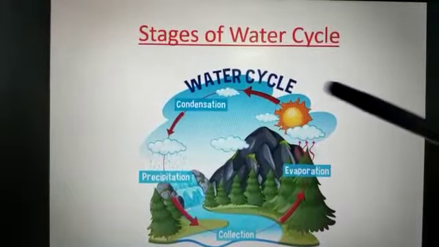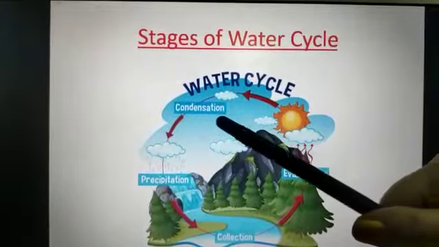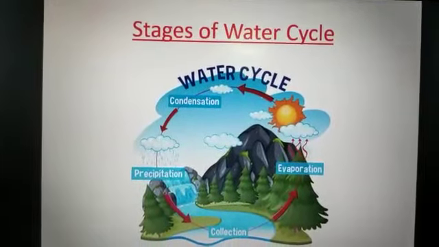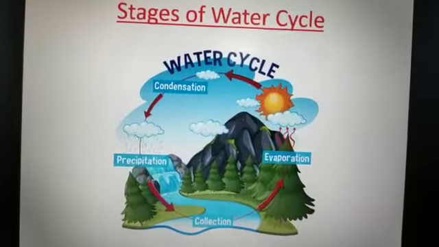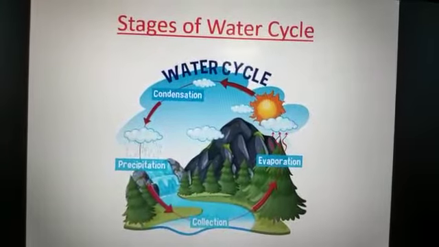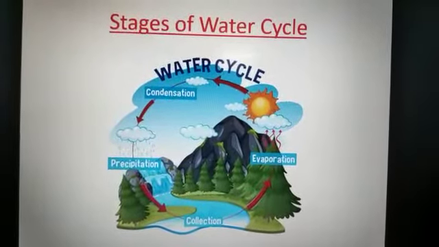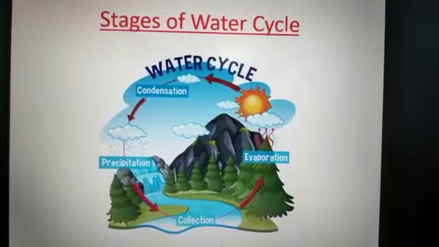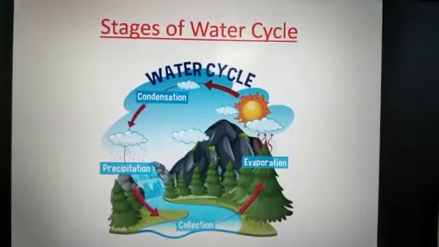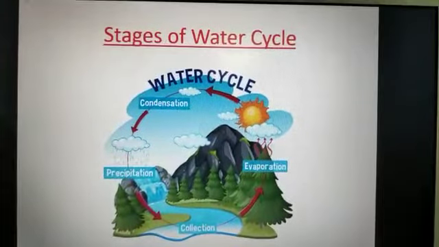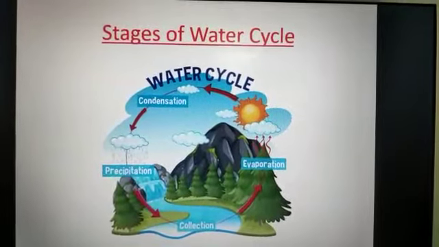This process is called condensation. C-O-N-D-E-N-S-A-T-I-O-N, condensation. So what is condensation? As the water vapor rises up into the air, it starts cooling down and forms tiny water droplets. These water droplets come together to form clouds. This process is called condensation.